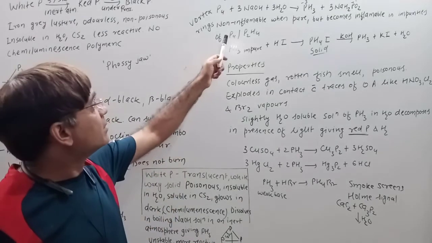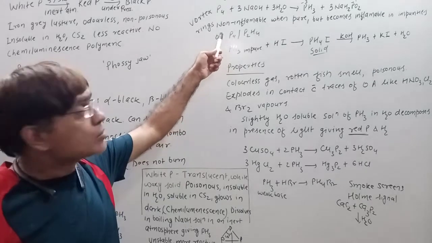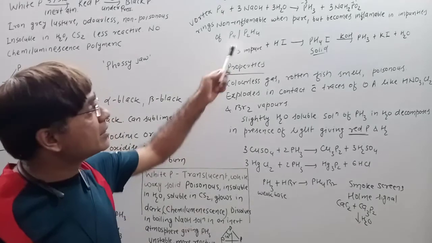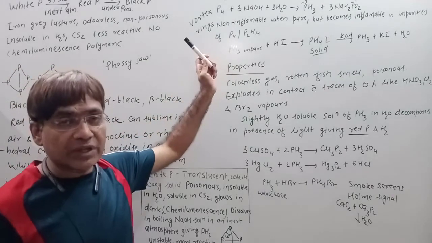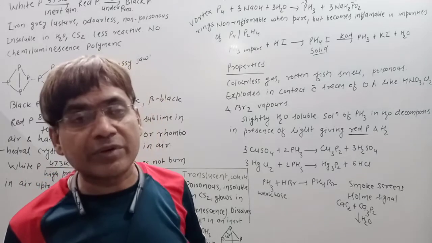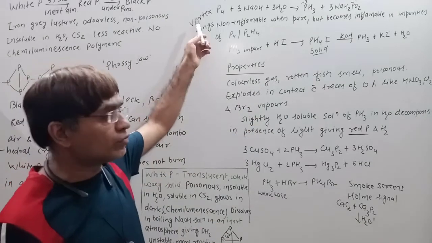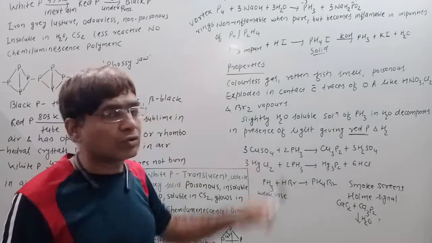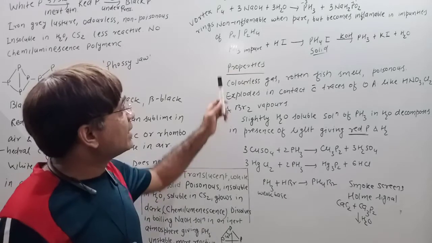Fine. When phosphine burns because of these impurities, there is appearance of vortex rings. The smoke which is produced by burning of phosphine in the presence of white phosphorus or P2H4 appears in the form of circular rings. That smoke appears in the form of rings, and these rings are called vortex rings. Clear?